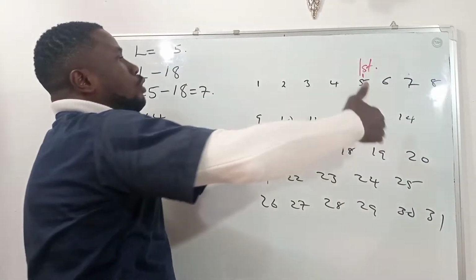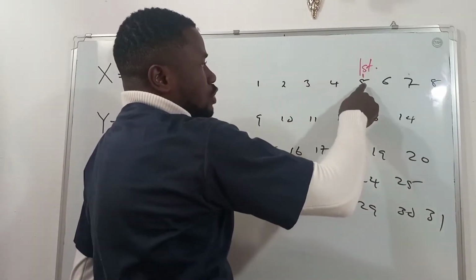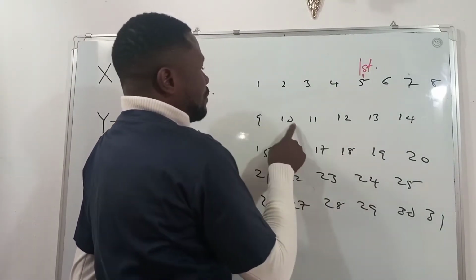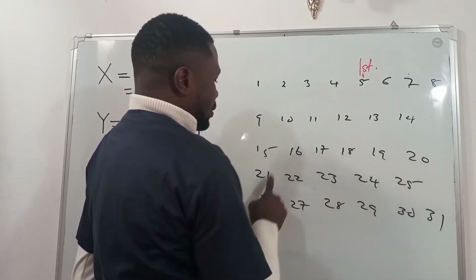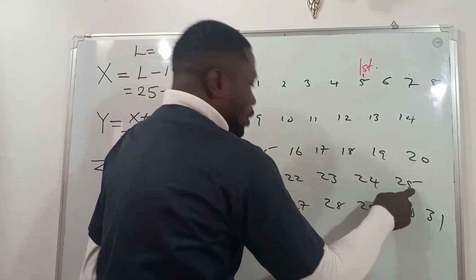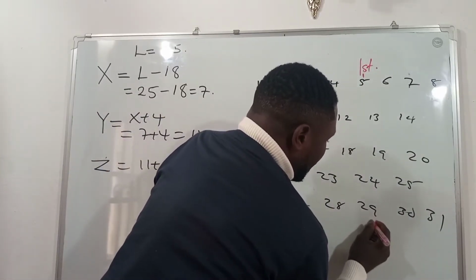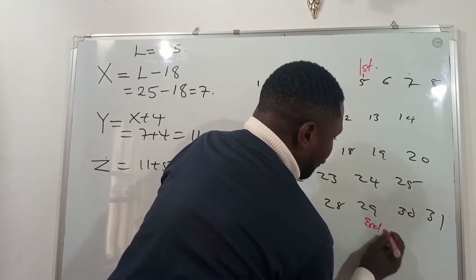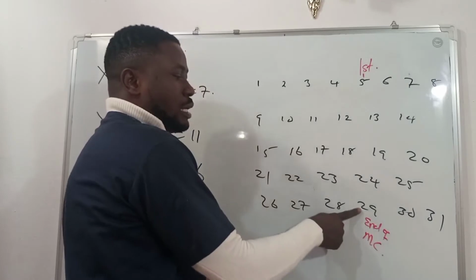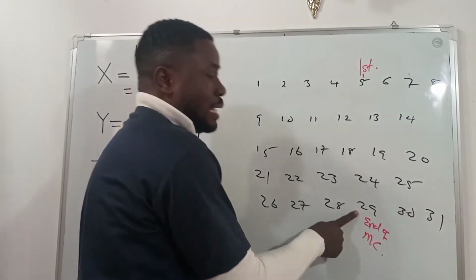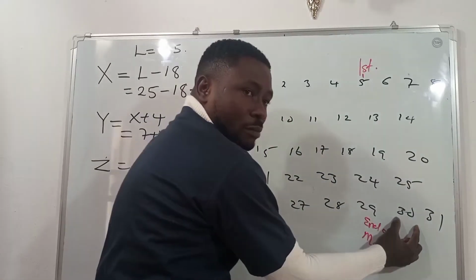Now, for us to know, we have to count the number of days from this first day. If I count, this is 1, 2, 3, 4, 5, 6, 7, 8, 9, 10, 11, 12, 13, 14, 15, 16, 17, 18, 19, 20, 21, 22, 23, 24, 25. This is the end of our menstrual cycle. For that woman, the end of the cycle is expected to be on the 29th, and she is expected to menstruate again from the 30th.